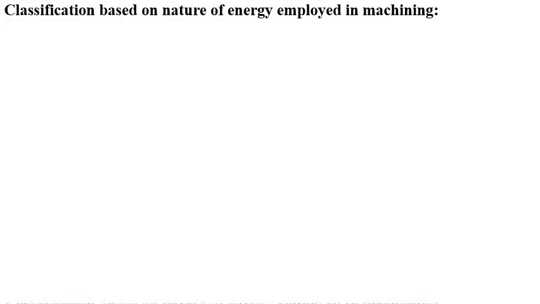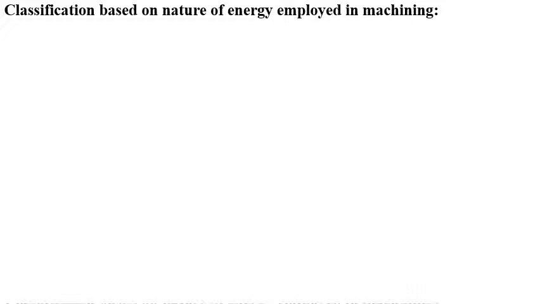Again, classification based on the nature of energy employed in machining. In previous slides, we discussed the classification of non-traditional machining based on the nature of energy using a table.